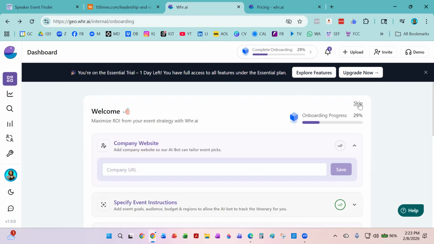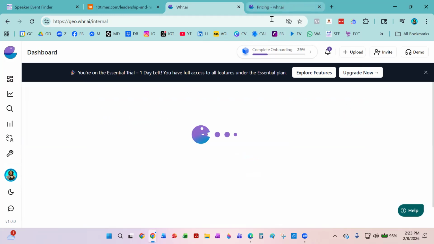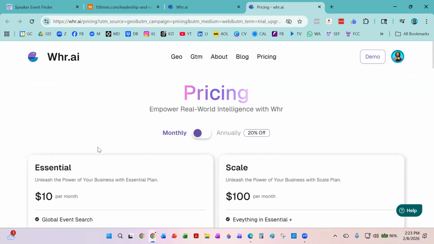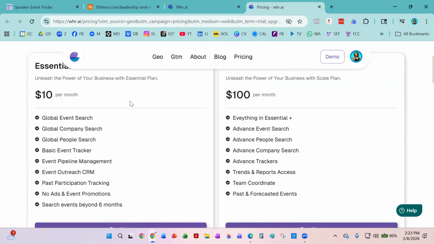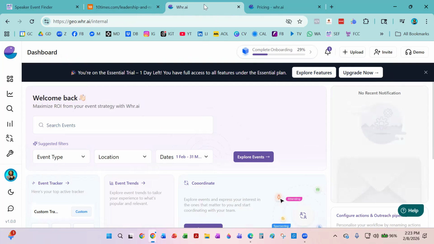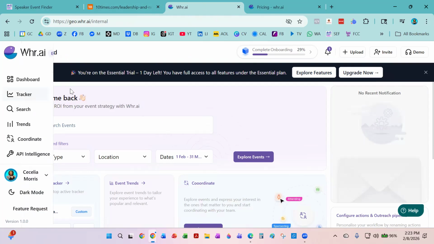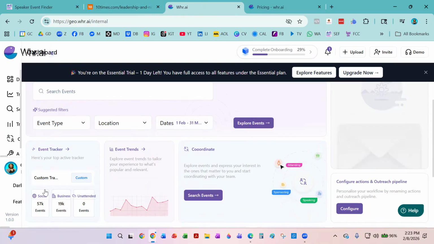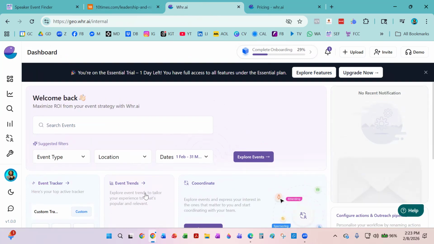So on this screen for me, I'm going to click on skip. While it's uploading the new screen, I will tell you their pricing for the unlimited searches is $10 a month. Well worth the price of admission, so no worries there. So we're going to go into here and we're going to treat this the same way we did with their other software, meaning the ones where we were just there.